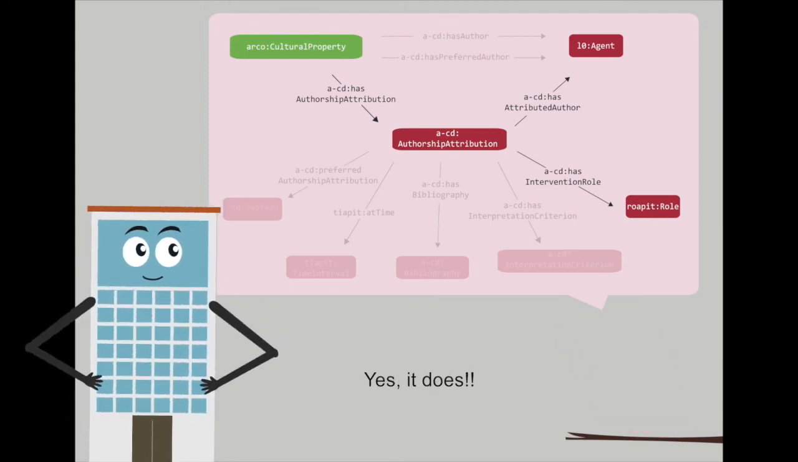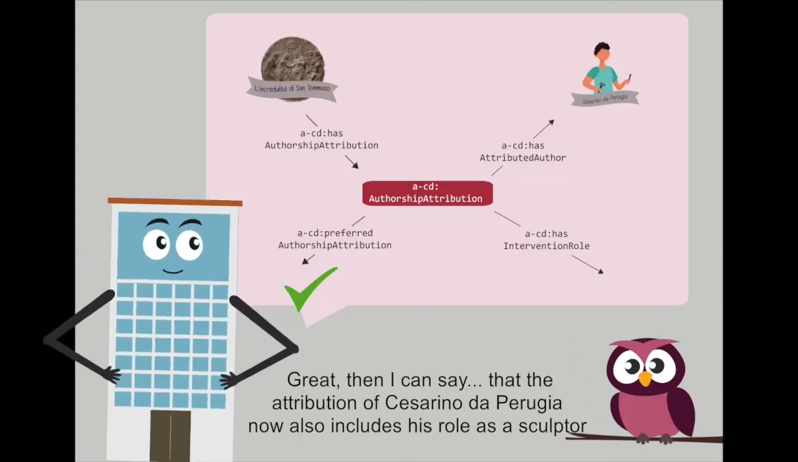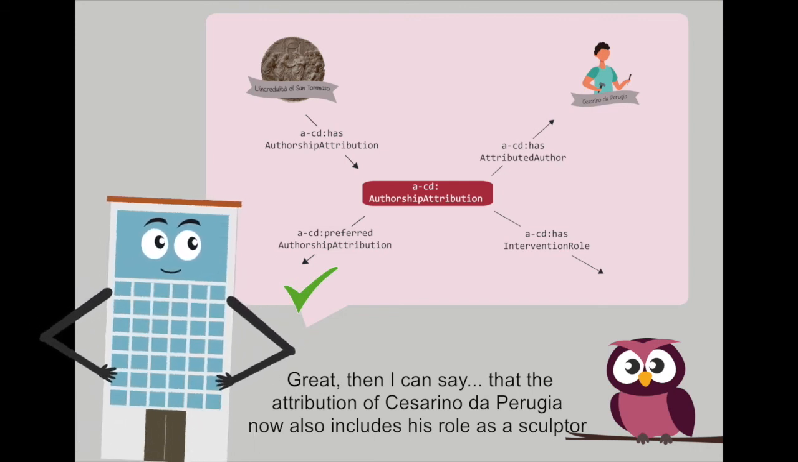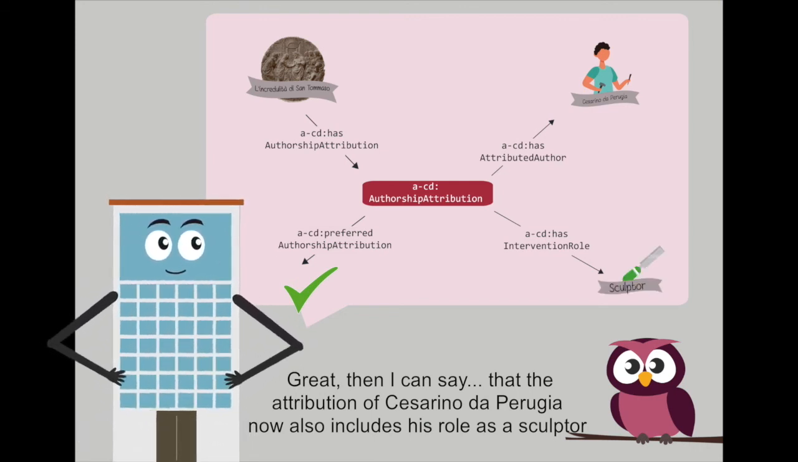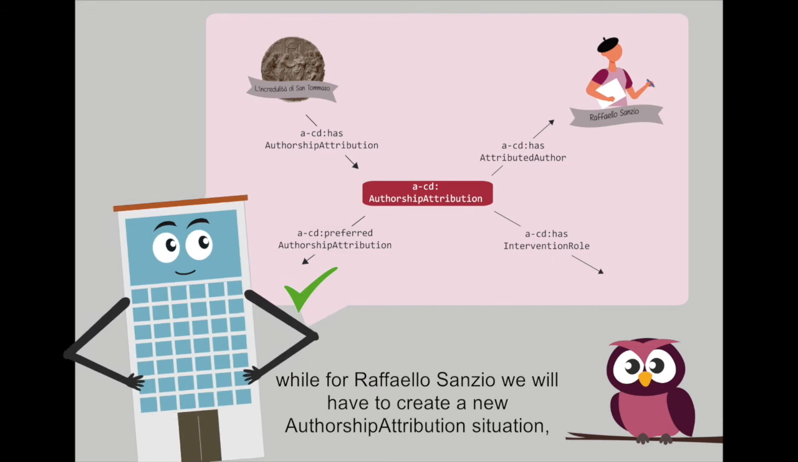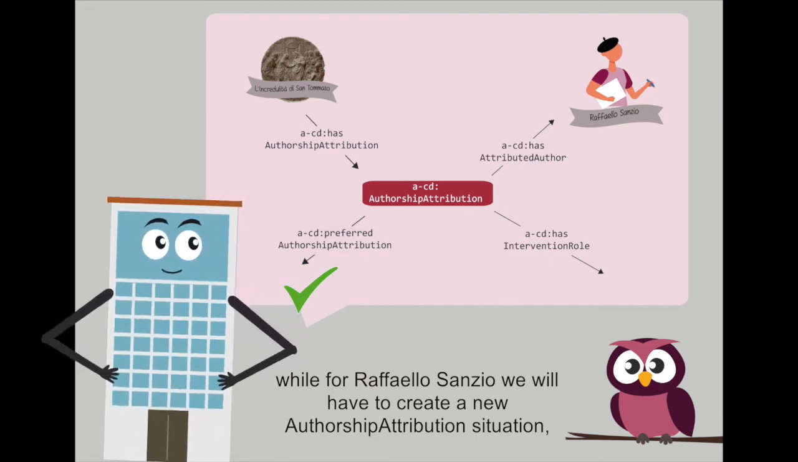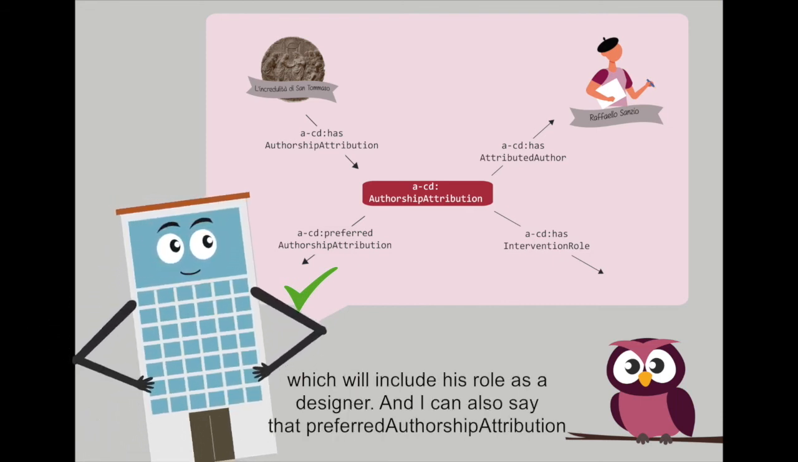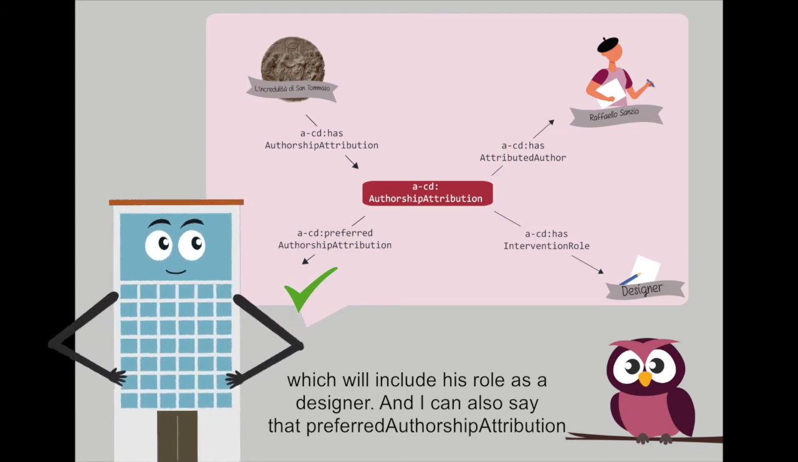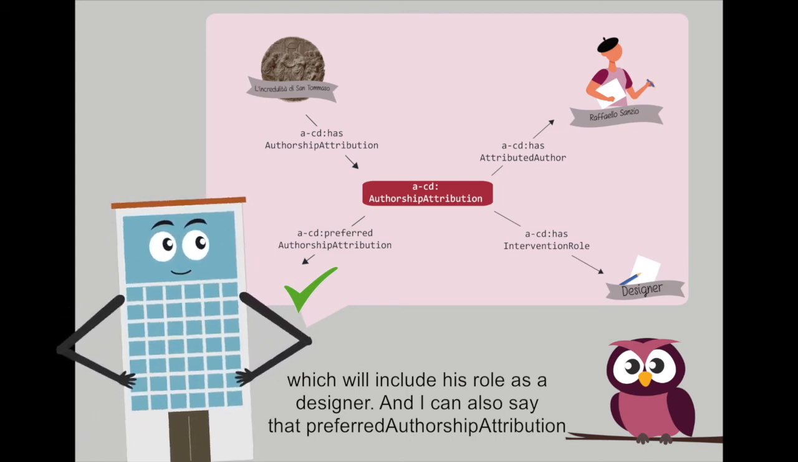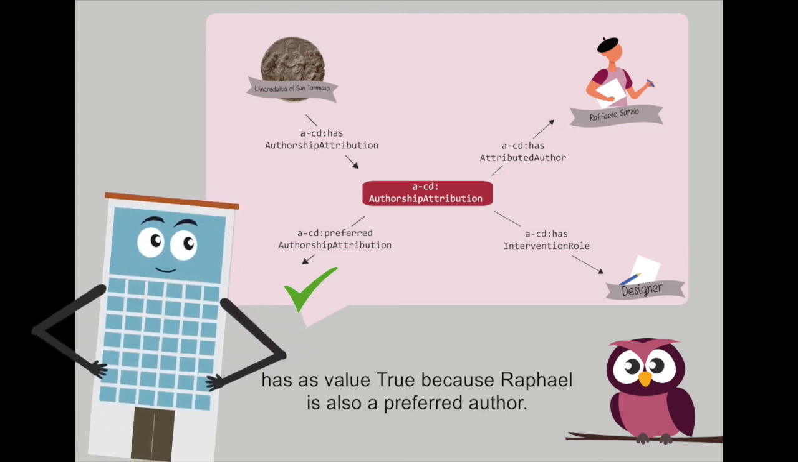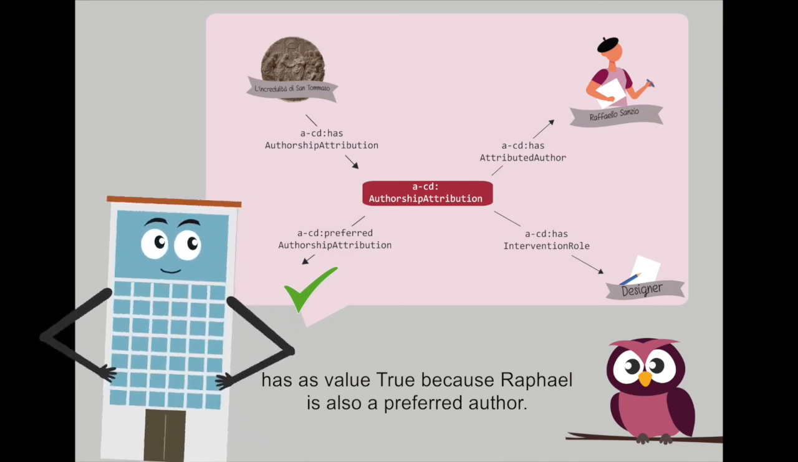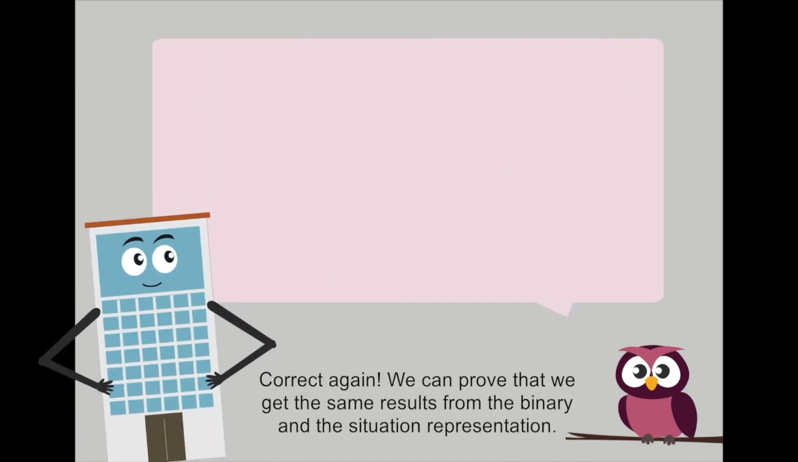Yes, it does. Great. Then I can say that the attribution of Cesarino da Perugia now also includes his role as a sculptor, while for Raffaello Sanzio we will have to create a new authorship attribution situation which will include his role as designer. And I can also say that preferred authorship attribution has as value true because Raphael is also preferred author. Correct again.